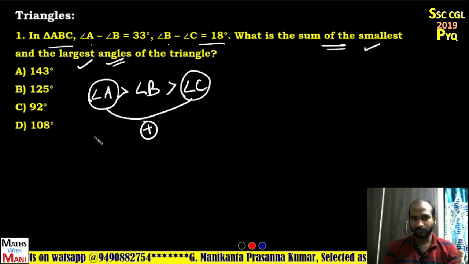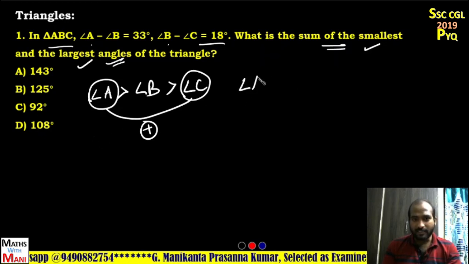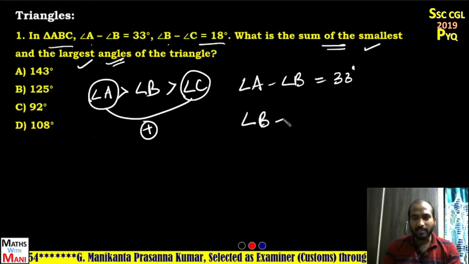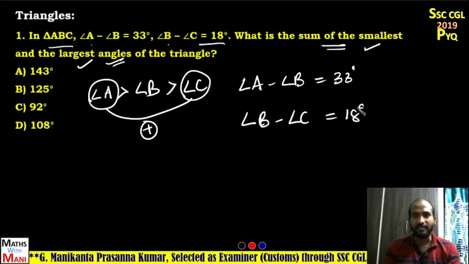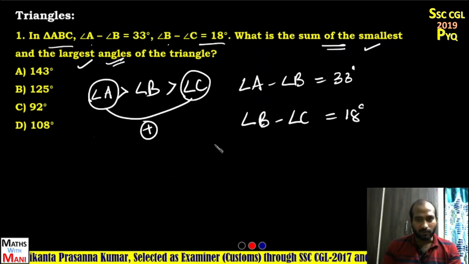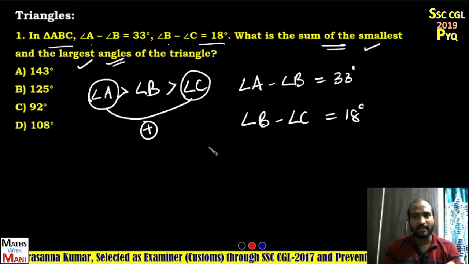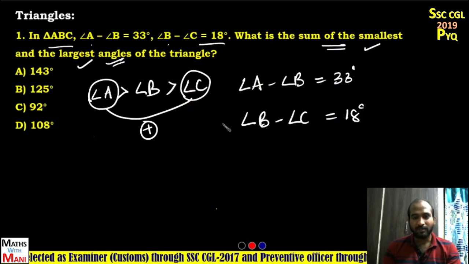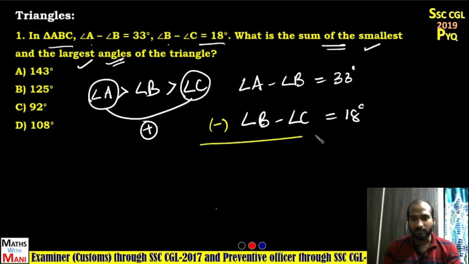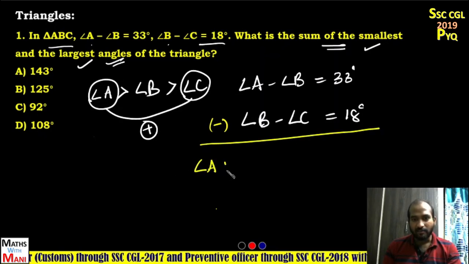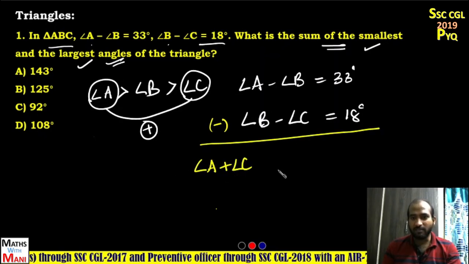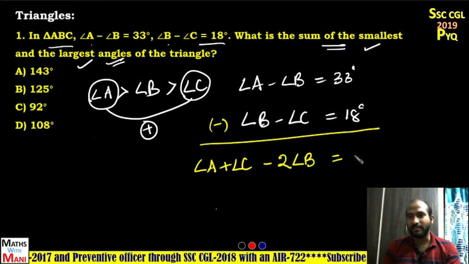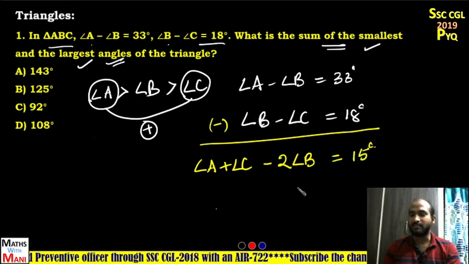Now angle A minus angle B is given as 33 and angle B minus angle C is given as 18 degrees. You have to find angle A plus angle C. Yes or no? So if I subtract these two equations, angle A plus angle C minus 2 times angle B is equal to 33 minus 18, that is 15 degrees.